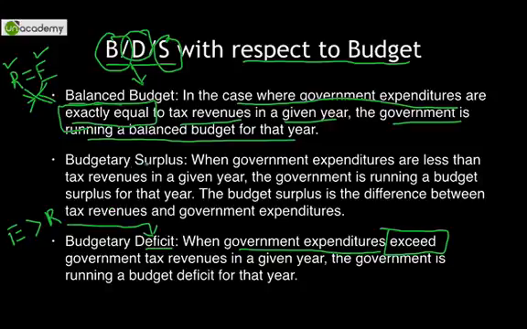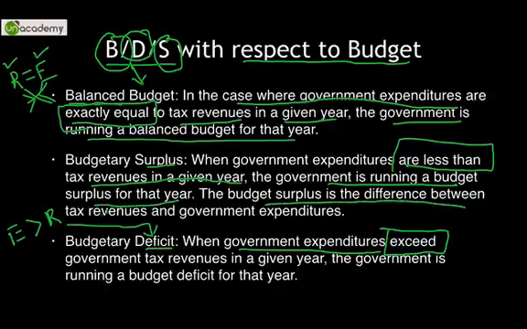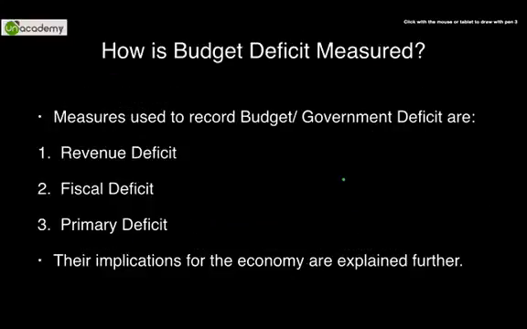S for surplus, budgetary surplus: when the government expenditures are less than revenues in a given year, the government is running a budget surplus for that year. So the budget surplus is the difference between tax revenues and government expenditures. So remember these three through this mnemonic BDS with respect to budget: balanced, deficit, and surplus.